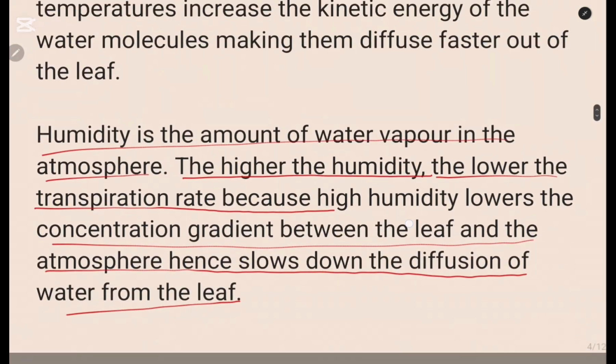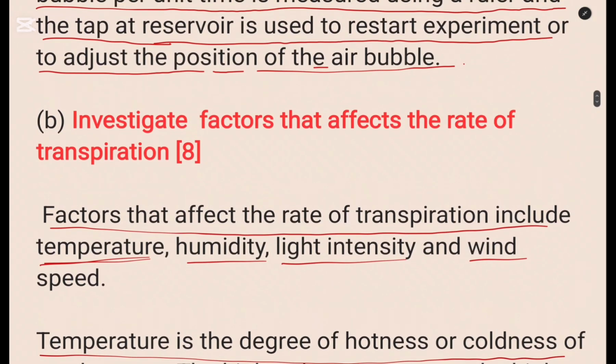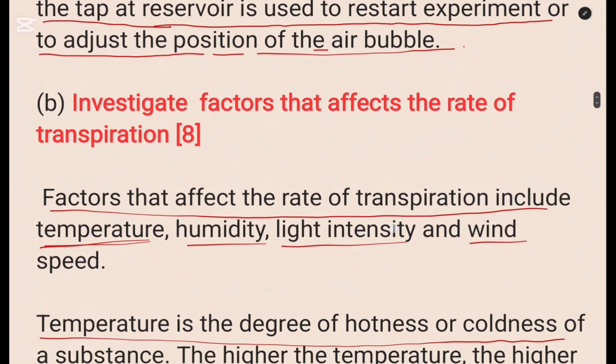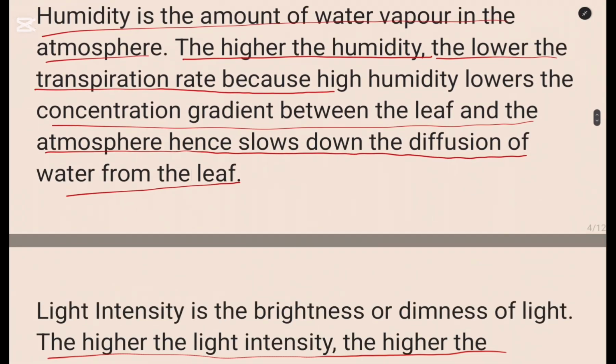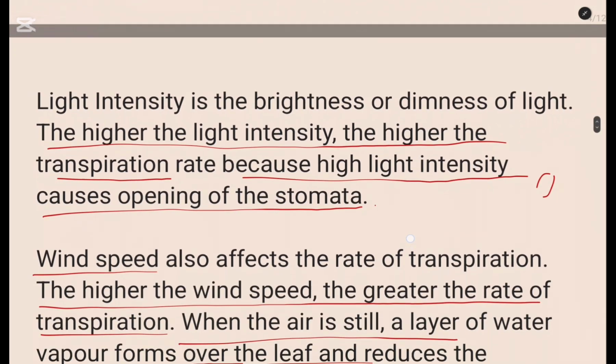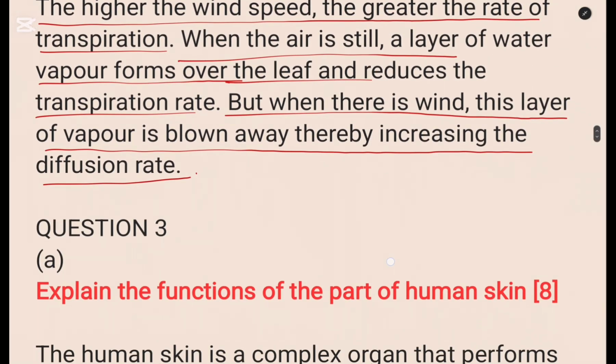And look at the marks. How many marks did we have for this one? 8 marks. So for 8 marks, you need to write the whole of this information. And I guess if you are given a question this time around, you would answer it.